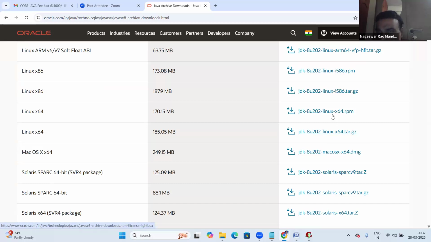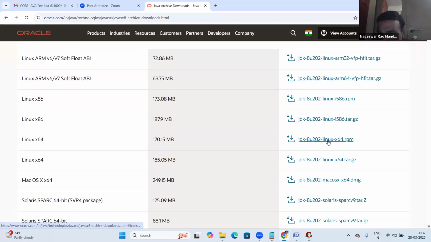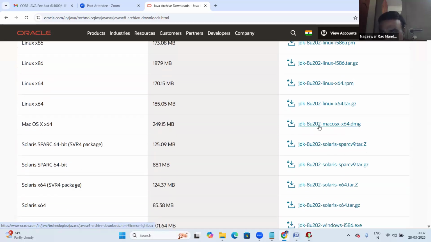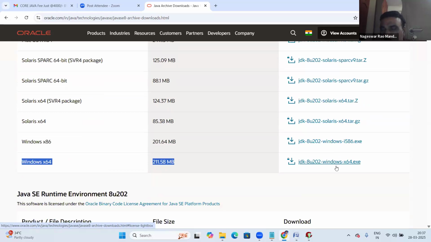If it is Red Hat Linux, download the RPM file, Red Hat Package Manager. This is for Ubuntu and other Linux systems. The dmg file is for Mac, these are for Solaris, and this is for Windows.